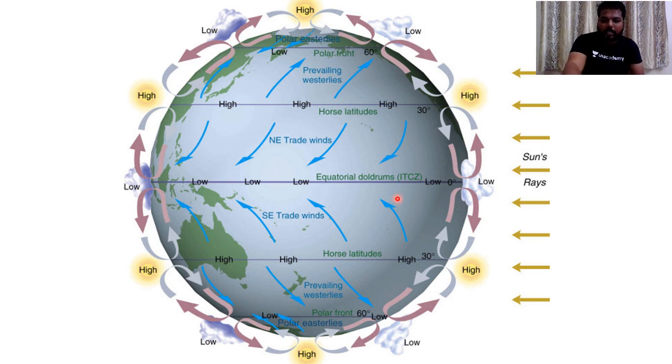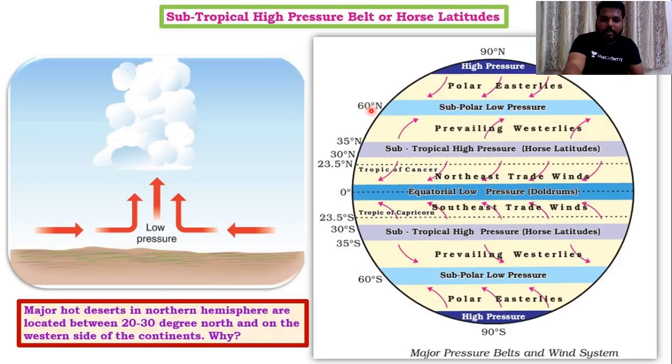So the equatorial low pressure belt is created thermally, because of temperature acting as a factor. The subtropical high pressure belt is created dynamically because of the descending air column. The polar low pressure belt is created dynamically because of the front formation and the air masses lifting upwards. The polar high pressure belt is created because of the descending air column which is present. Do remember these points, hence they will 100% help you. See, subtropical high pressure belts are horse latitudes.